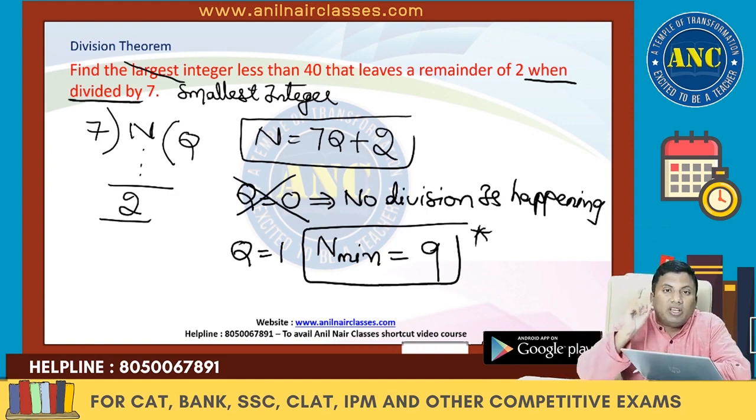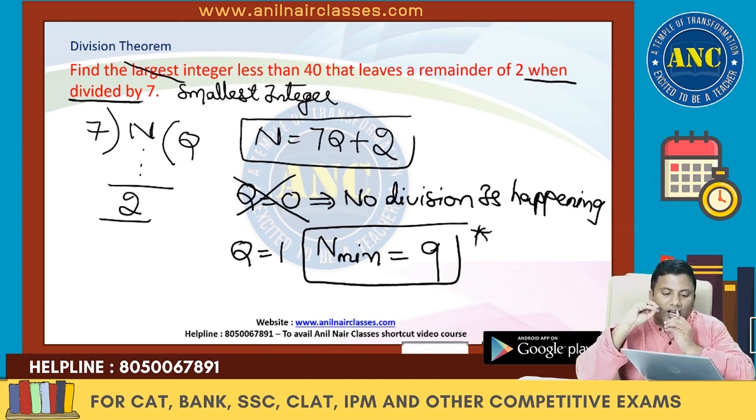Q cannot be 0. If q is 0, that means the quotient is 0. If the quotient is 0, division is not happening. But in the question it is mentioned that it is divided by, so obviously division is happening. So q minimum cannot be 0. Under any circumstances, do not take q as 0 if the question is saying that divided by. So n minimum is 9.